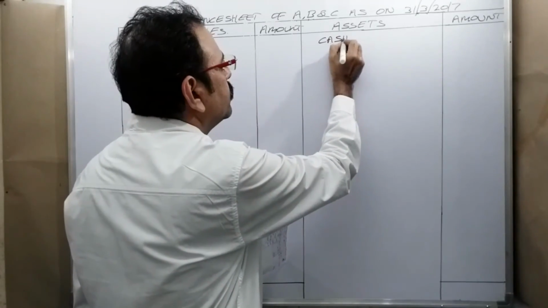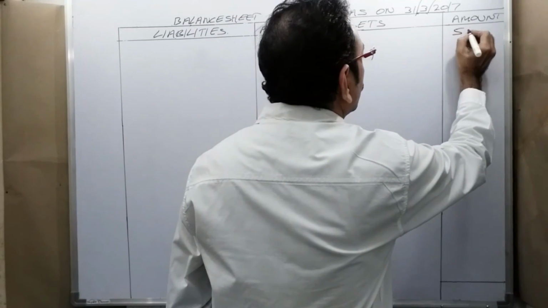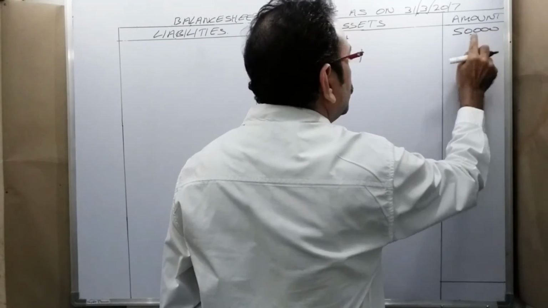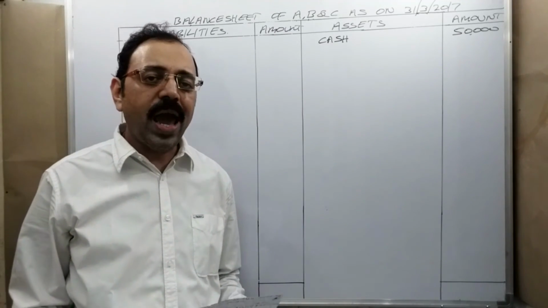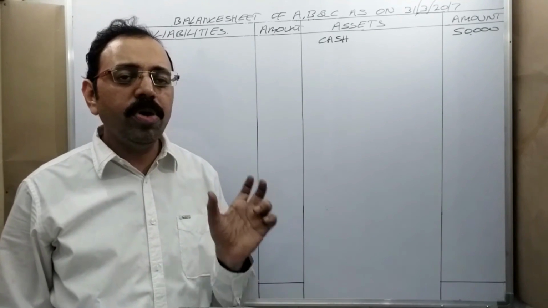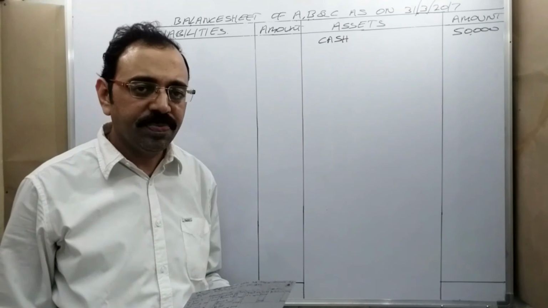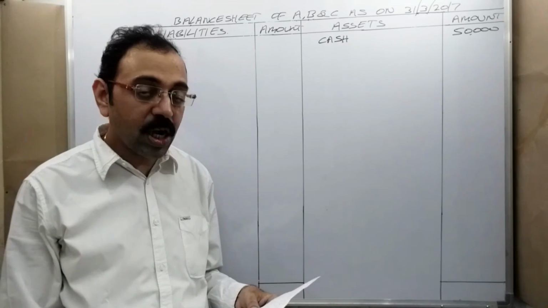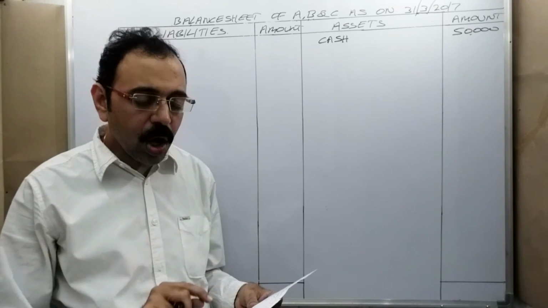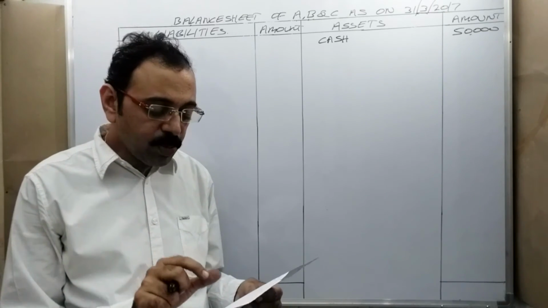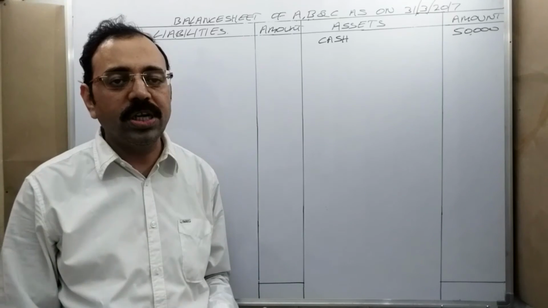Cash, 50,000 rupees. Which amount should we write here? We prepared the cash account. In the cash account, the balance carried down amount, 50,000, we should write here. Then the second asset in the old balance sheet. Question: Debtors in inner column 40,000 minus provision for bad debts 2,000.